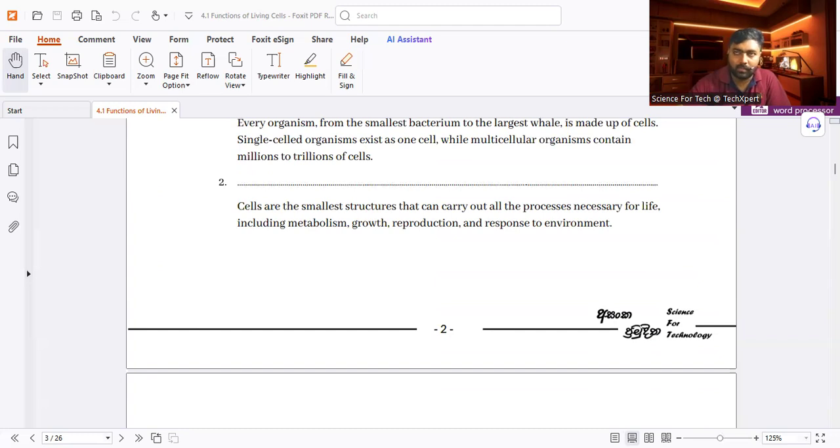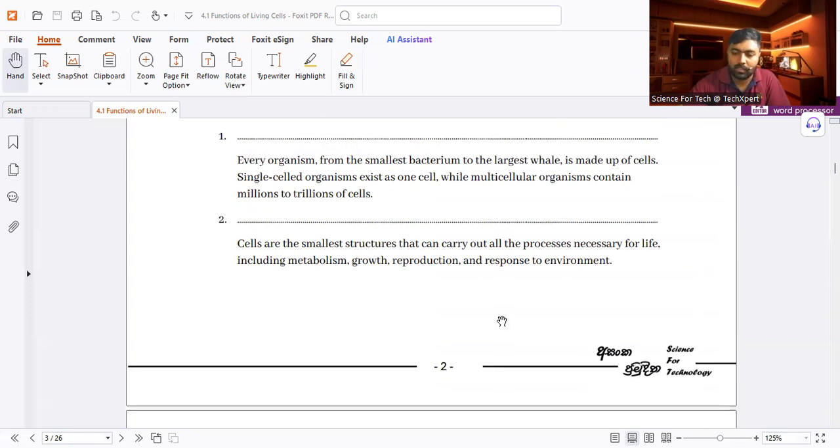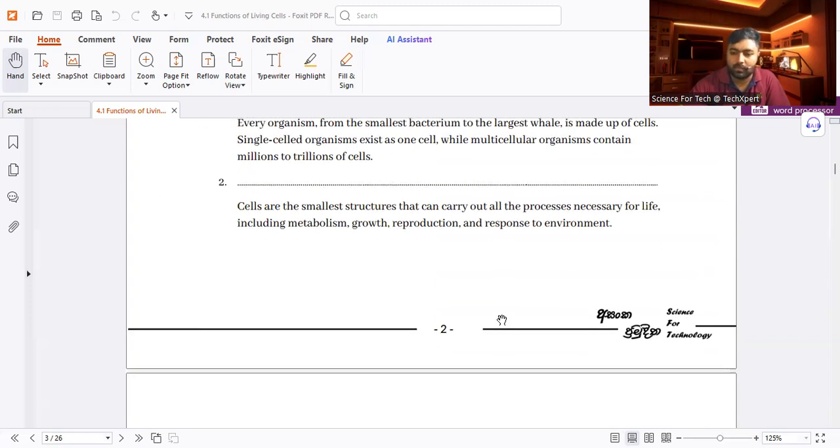Okay. Then we talk about the second one. The structural and functional unit of life is the cell. Then write the second one.